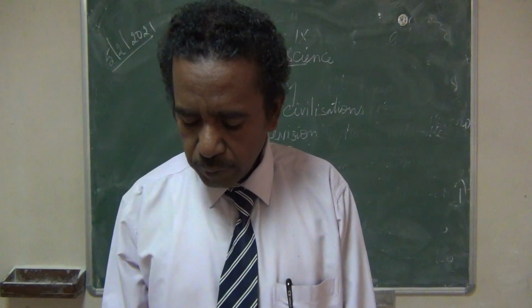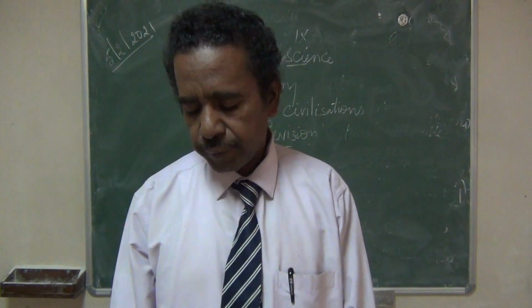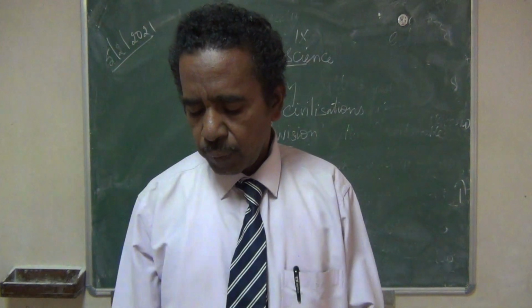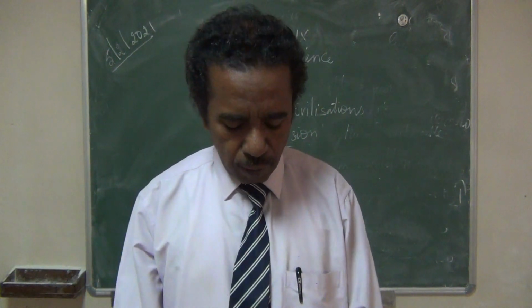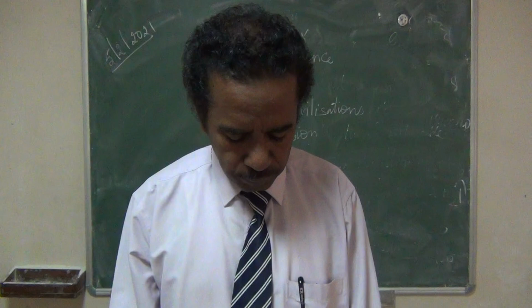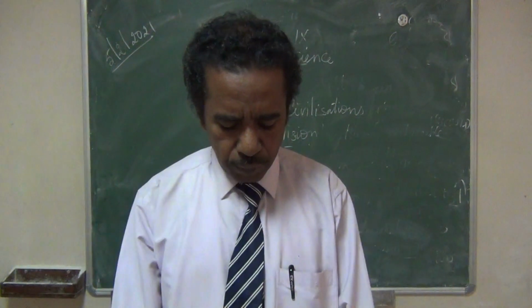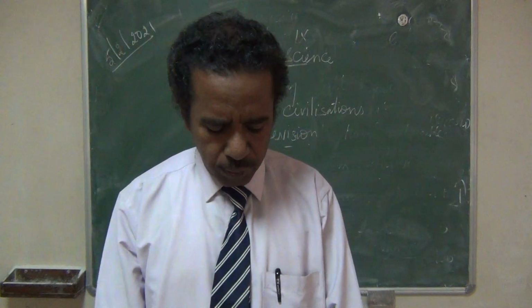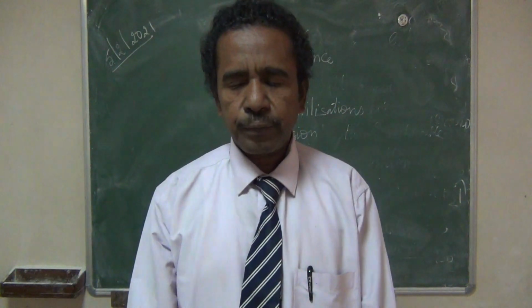Then the third one is: the Hammurabi Code is an important legal document, explain. Page number 22, under the heading Hammurabi's Law Code. The Hammurabi Code is an important legal document that specifies the laws related to various crimes.